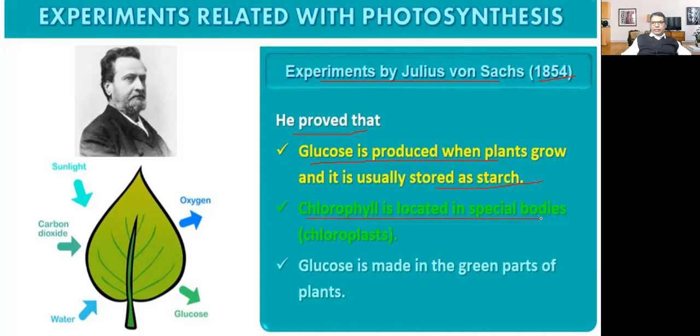Chlorophyll is located in special bodies called chloroplasts. Glucose is made in the green parts of the plant. So he said that during photosynthesis, sunlight is required, carbon dioxide is required, water is required, and what are the products? Oxygen is released into the environment, and glucose is stored in the plant body and consumed for performing various activities.